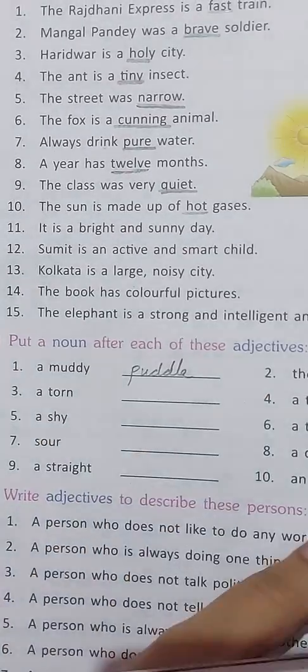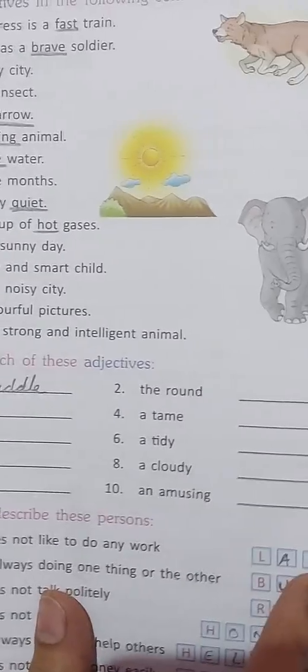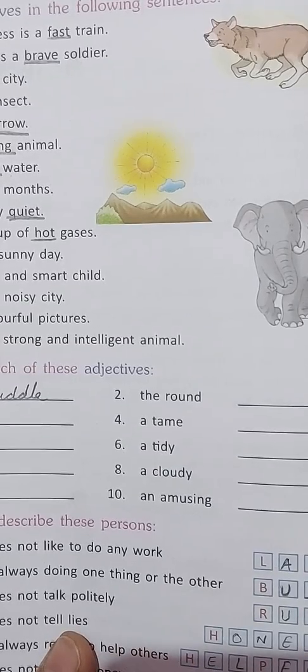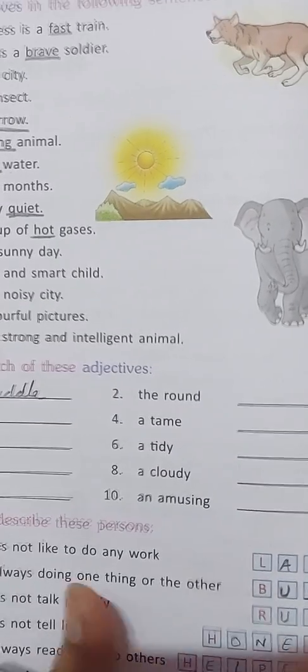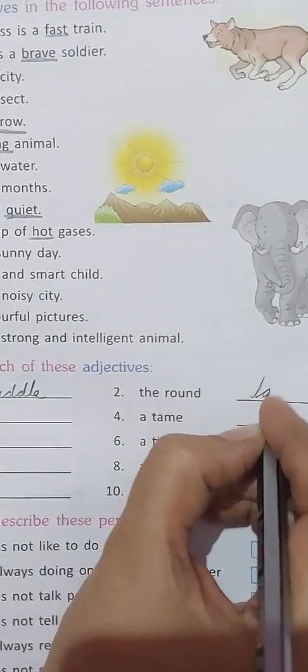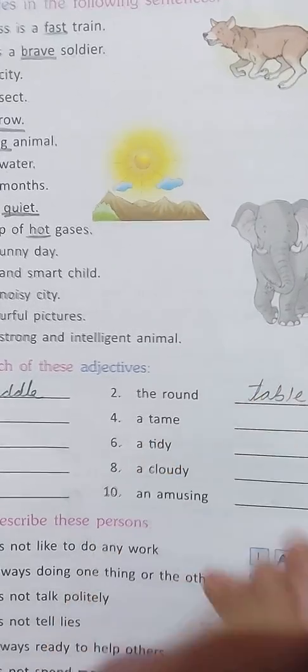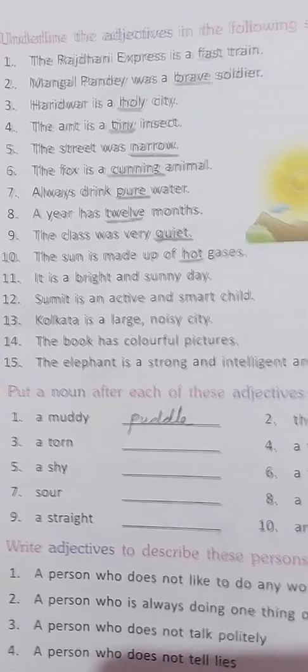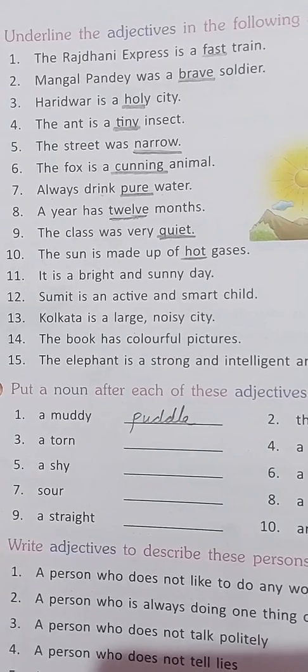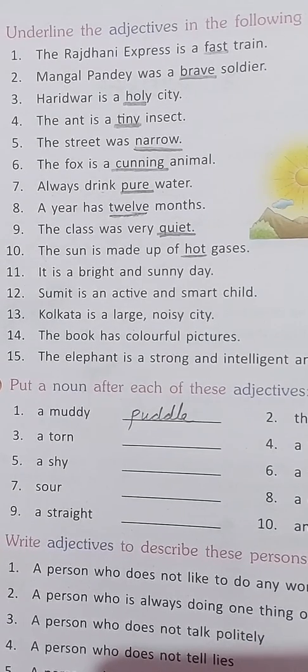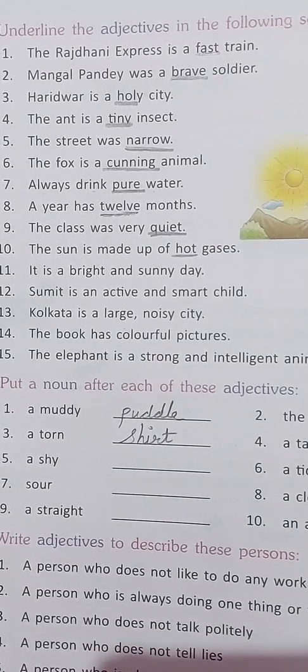Next, the round. Now what can be round? We can say table. So let's write table. Next, a torn dash. We can say shirt. So a torn shirt.